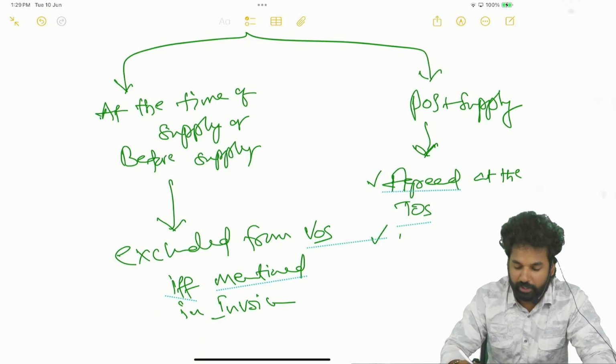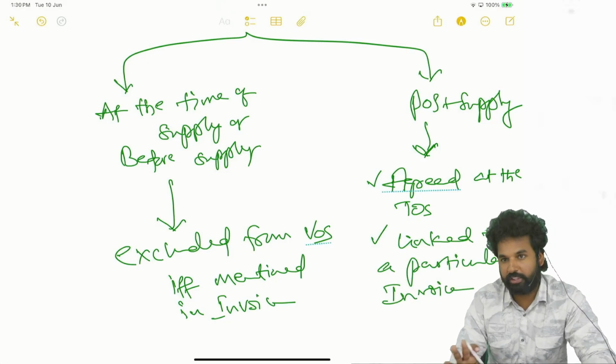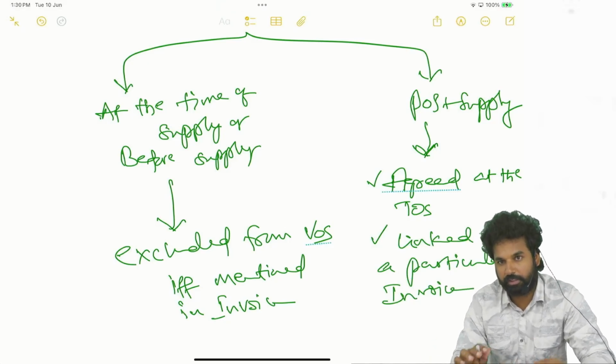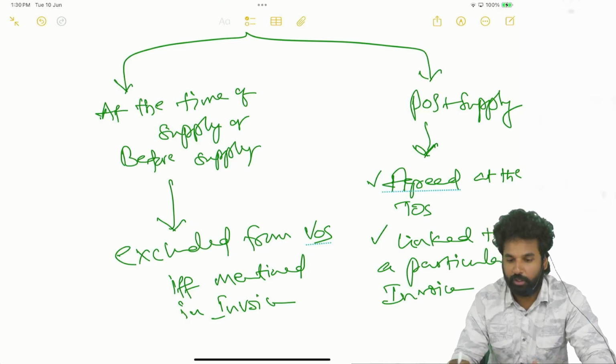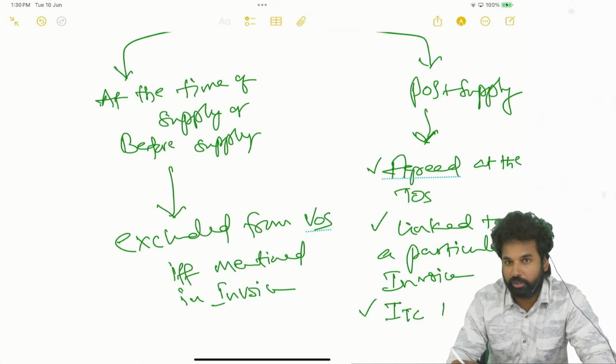Next, it shall be linked to a particular invoice. Actually bill, in a general word, but for us as professionals, it is a tax invoice. Okay, it is linked to the invoice. And third, ITC is reversed by the recipient.